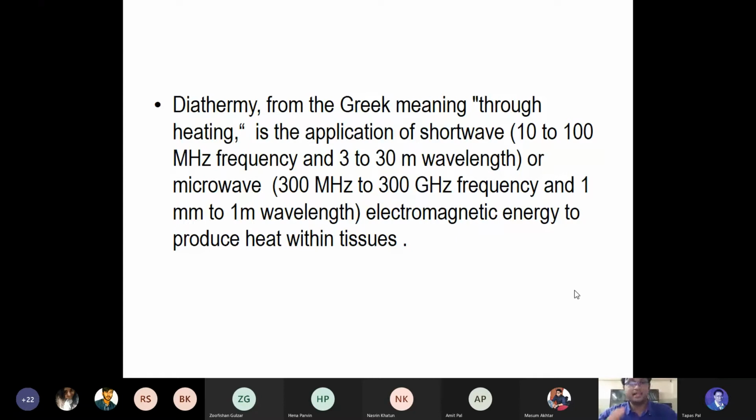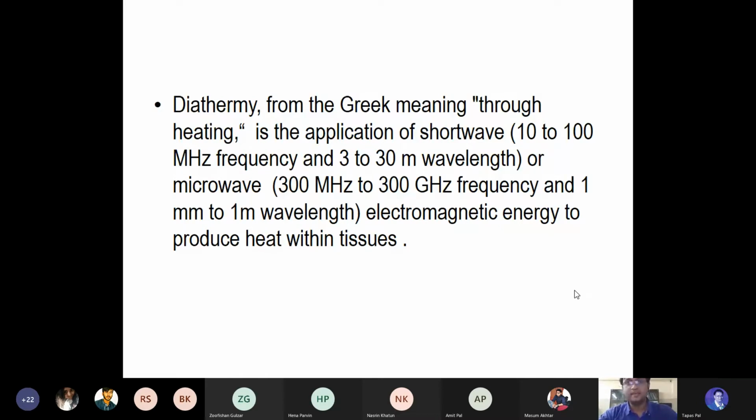And this deep heating modality, what does it help with? It helps for the deep penetration of heat into your body. Whereas some of the modalities like IRR, electrical heating mats, paraffin wax, these all are superficial heating modalities. Same as this SWD, it is considered a deep heating modality.